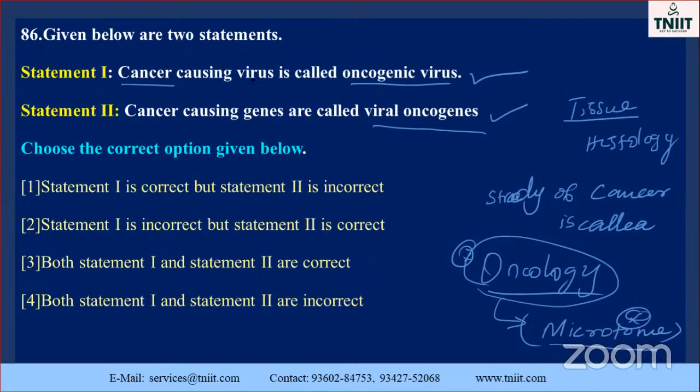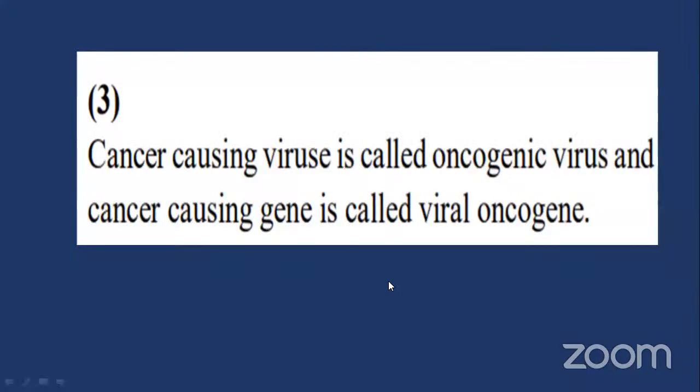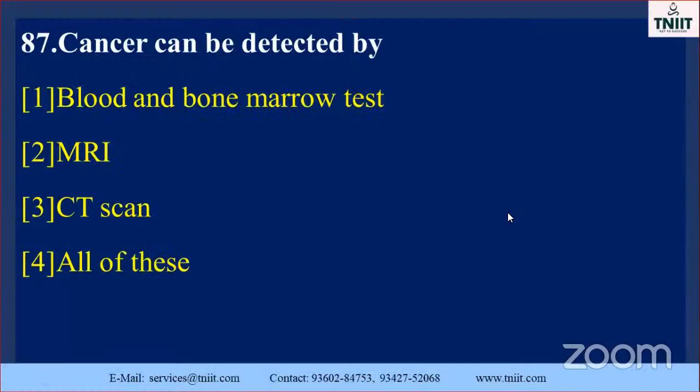Cancer-causing viruses are called oncogenic viruses. Cancer-causing gene is called viral oncogene. So both are correct. The third option is the correct one: both statement 1 and statement 2 are correct. Remaining things are wrong. Go to the next one. Cancer-causing viruses are called oncogenic viruses, and the cancer-causing gene is called viral oncogene. Do not reverse them.